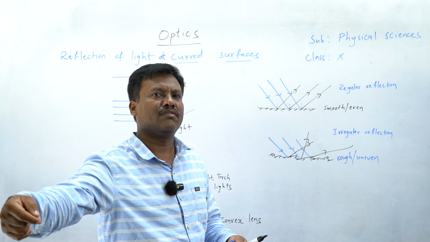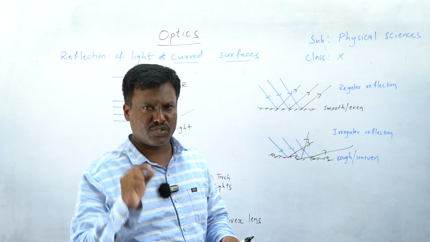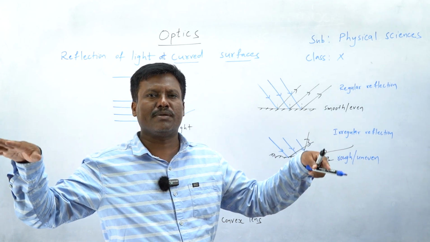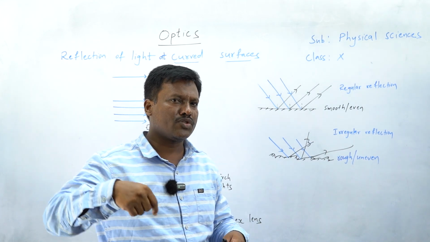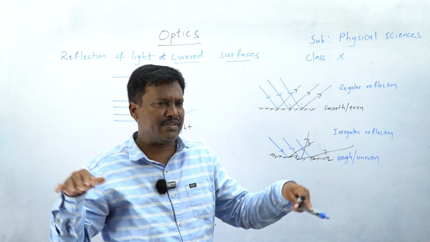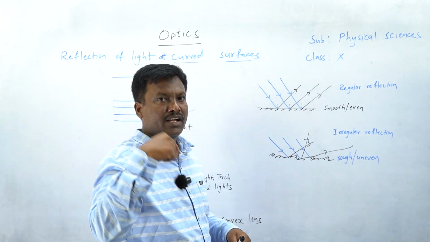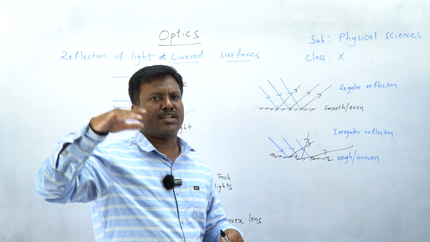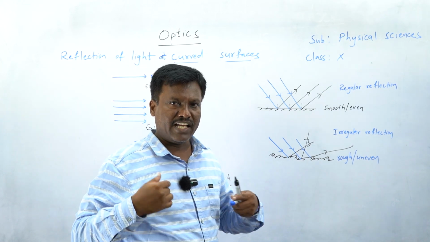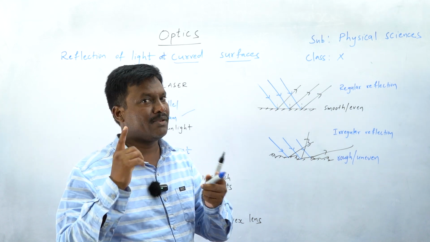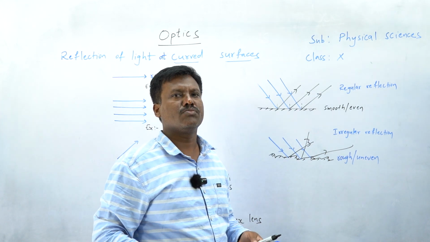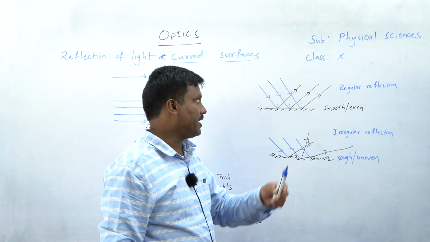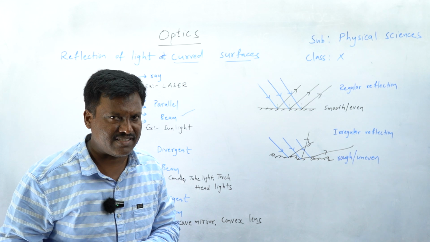Suddenly one of his friends dropped a small stone in that pit. Then what happened? The surface of the water got disturbed. Before his friend dropped the stone, how was the surface of the water? Still. So it acted like a smooth surface, and he could find his image. But once the stone is dropped, the surface becomes uneven. Can we find the image properly in that? No. So reflection on smooth surfaces is responsible for the formation of an image. I hope you understand the answer to my question.